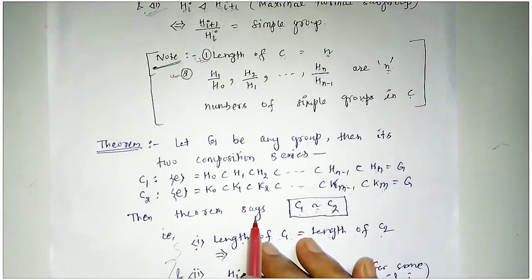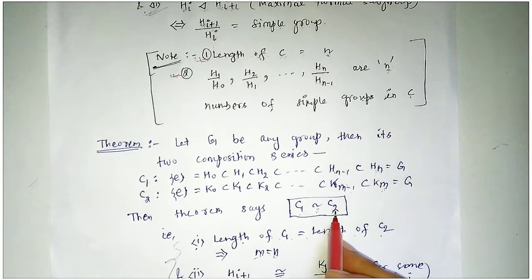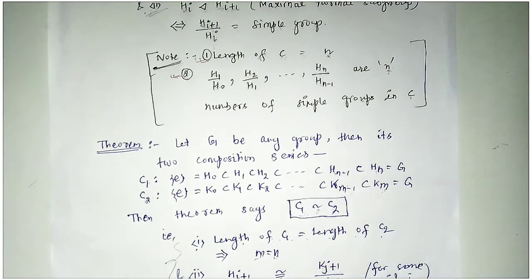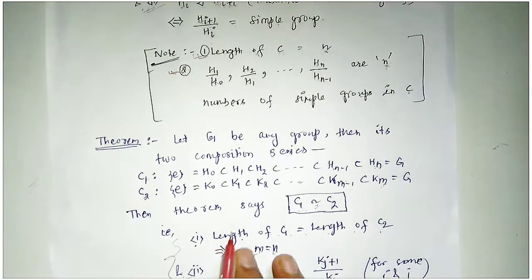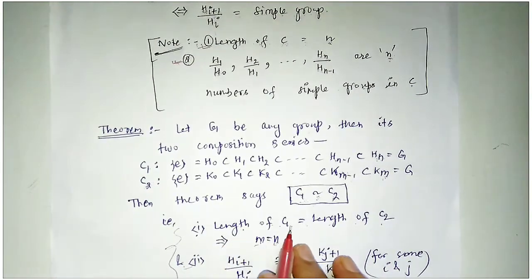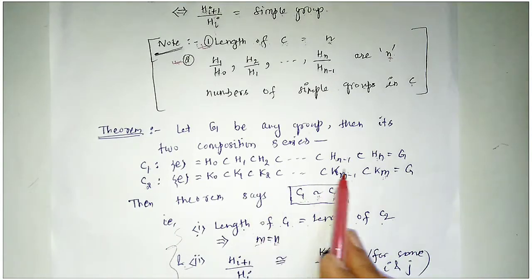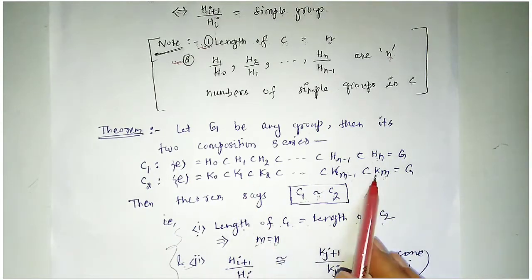Then the theorem says that C1 is equivalent to C2. This is the sign of equivalence. And the first condition of equivalence is length of C1 is equal to length of C2. Length of C1 is here n and length of C2 is here m.